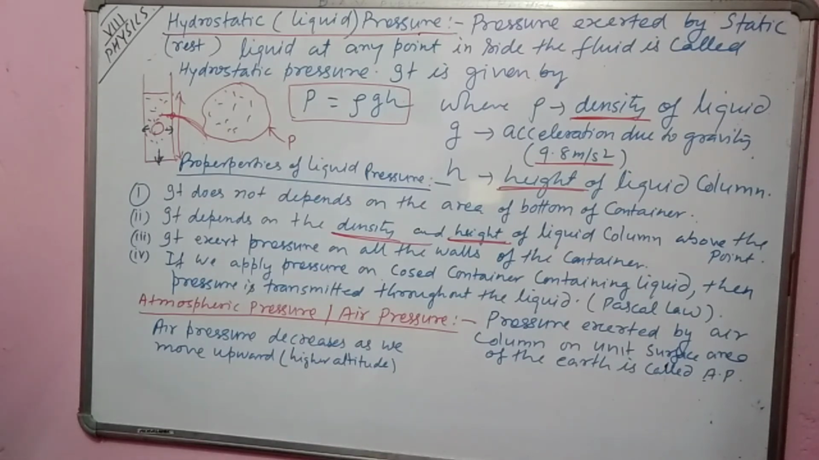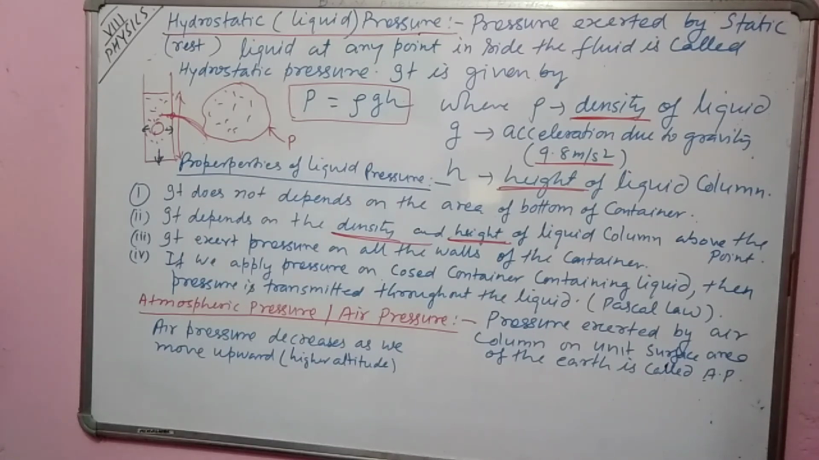Next is atmospheric pressure, or air pressure. In the atmosphere we are moving, air is there, and air applies pressure on our head. It can also be calculated in higher classes. It is 1.05 × 10^5 pascal. Here calculation is not required. Atmospheric pressure is the pressure exerted by the air column on unit surface area of the earth. This is called atmospheric pressure.